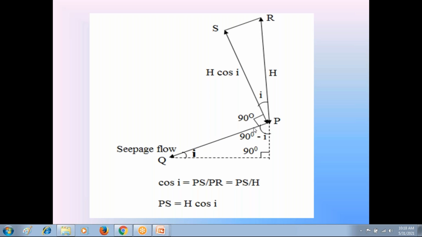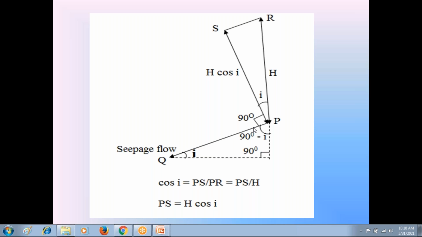In the calculation of pore water pressure, we require the height of the soil prism perpendicular to seepage flow, which is H into cos I.